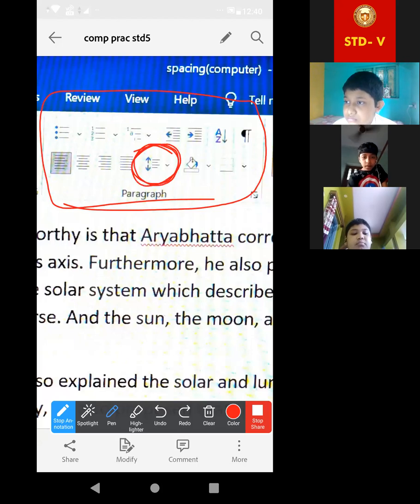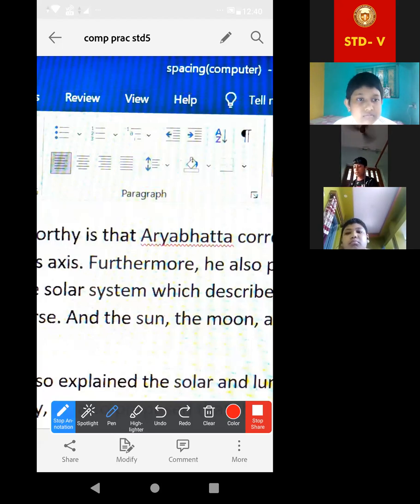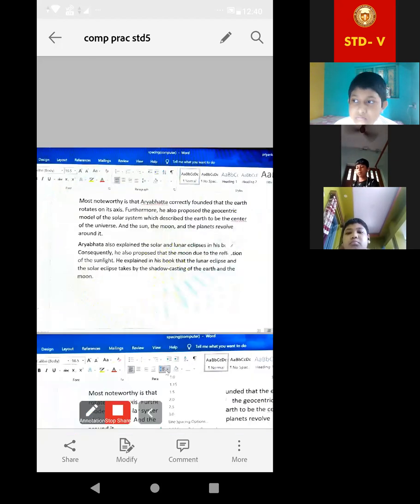This is the line spacing option. The sign is already given. Look, an arrow and some lines. So basically, there we have to put the gap. This one is the option. Again, I am just zooming out. All of you are able to see it?